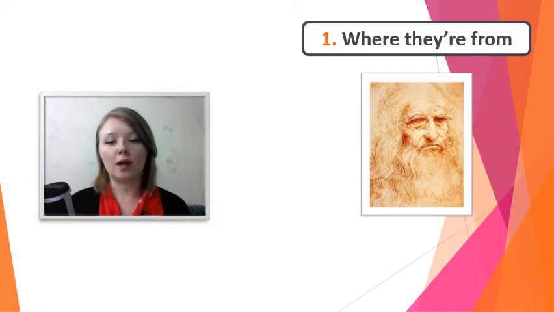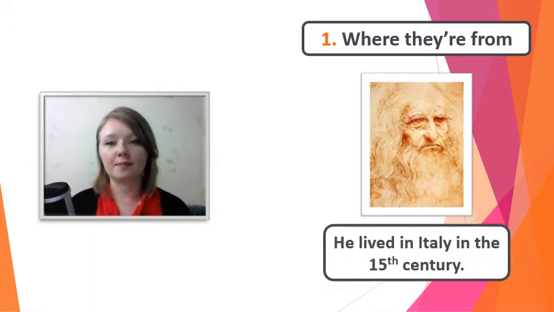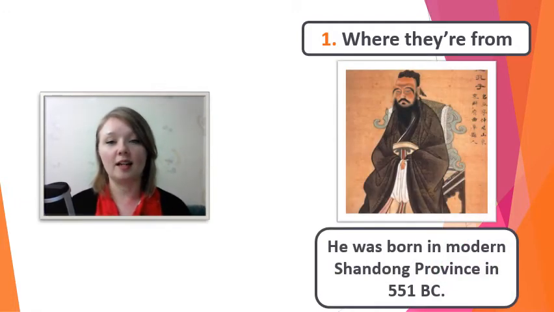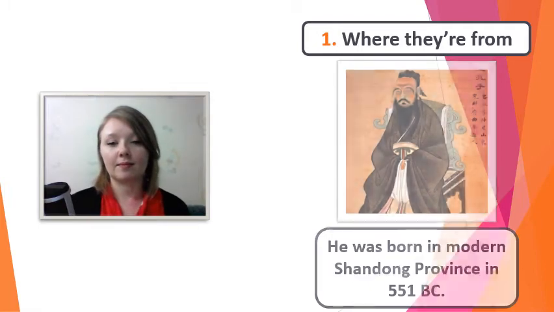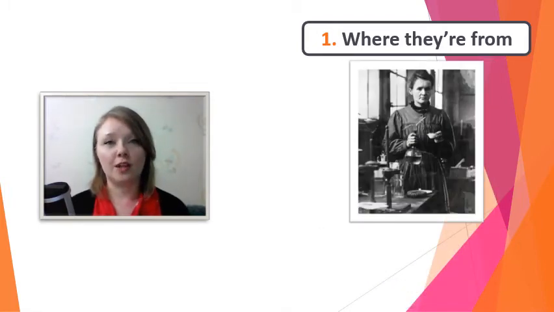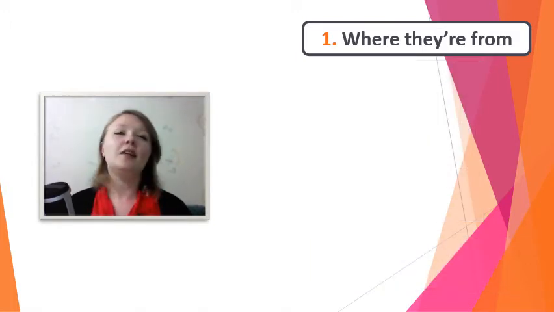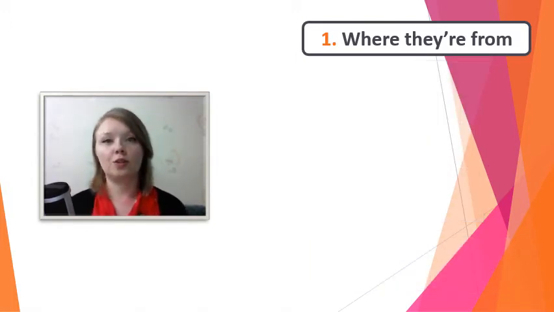To explain where he was from, we said, he lived in Italy in the 15th century. For Confucius, we said, he was born in modern Shandong province in 551 BC. And for Marie Curie, we said, she was a famous scientist from Poland. These are all excellent ways to introduce where someone is from.